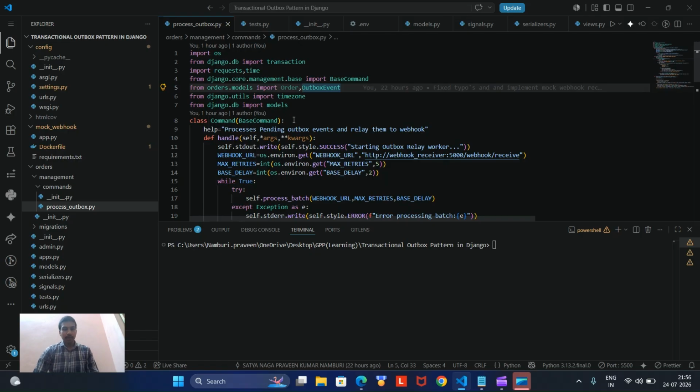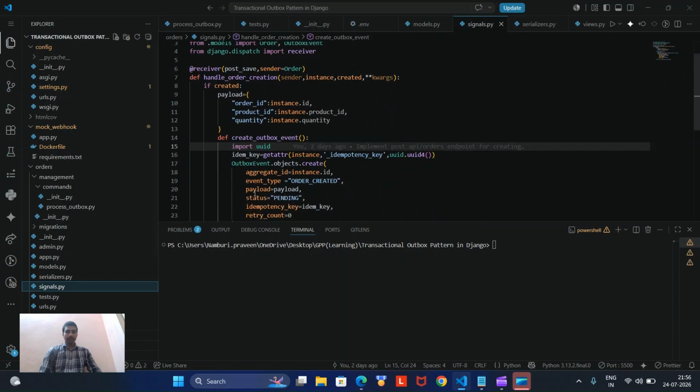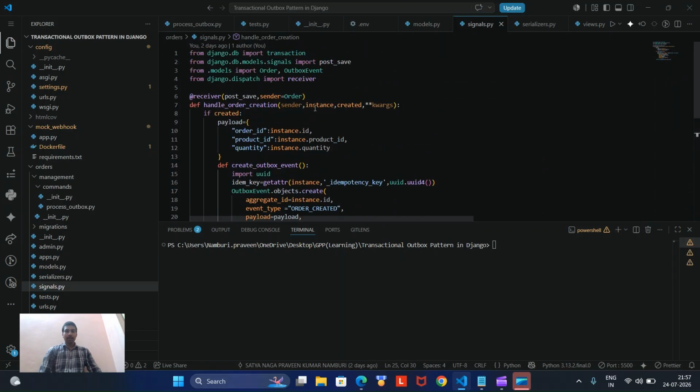Coming to the code, I have implemented this project in Django. Config is our project, and orders is nothing but our app. Look at this signals.py. I have created the on-commit logic.